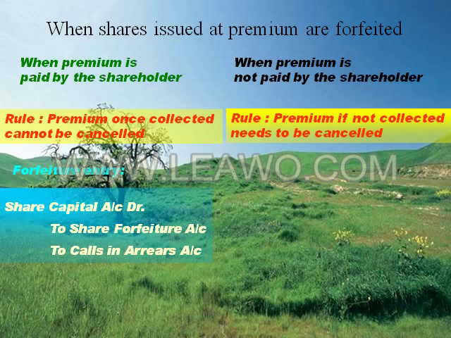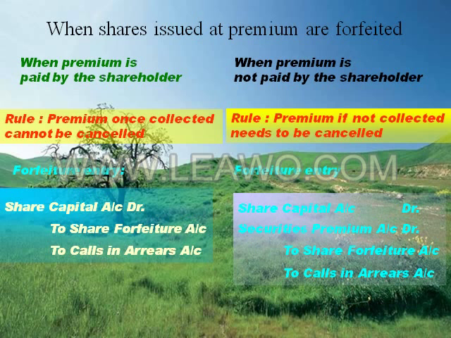Here the general rule is that premium, if not collected from the shareholder, needs to be cancelled. So in this situation, the forfeiture entry would be share capital account debit, securities premium account debit to share forfeiture account to calls in arrears account.